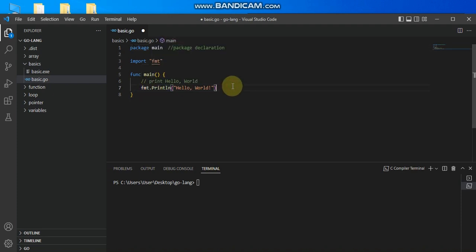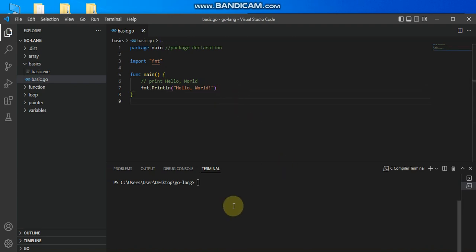If I should use a small letter there, it will return an error to me saying it cannot find print ln. So it means export this function from this file fmt. That's why we use capital letter here. And I also have my hello world, which is a string here. So my Go program is ready for me to run, and I save this file.